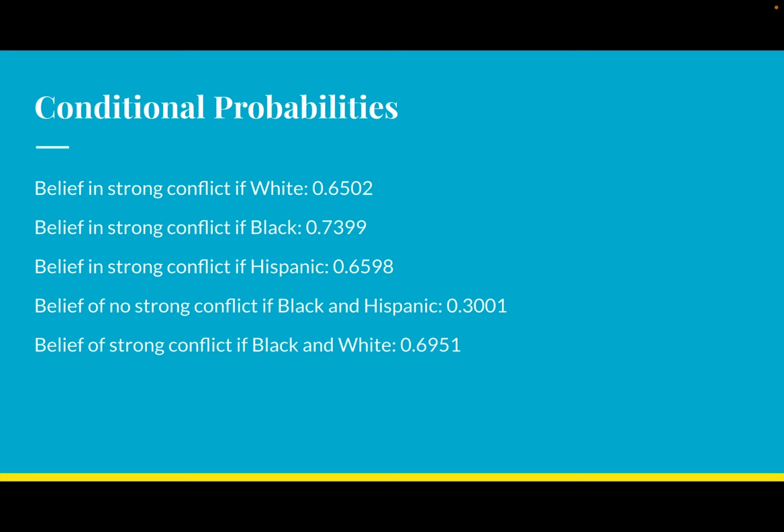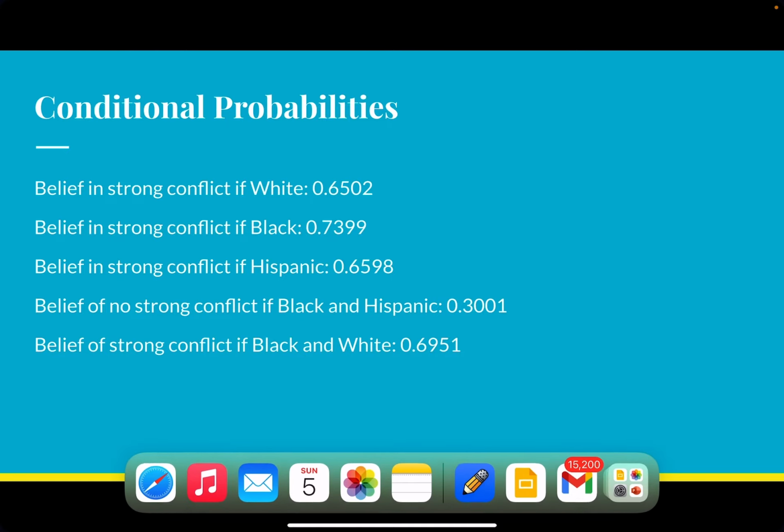So here's some probabilities that I came up with. I'm going to read them off first, and then I'm going to show you the work on how to get each and every one of them. So belief in strong conflict if white, 0.6502. Belief in strong conflict if black, 0.7399. Belief in strong conflict if Hispanic, 0.6598. And belief of no strong conflict if black and Hispanic, 0.3001. And belief of no strong conflict if black and white, 0.6951. So now I'm going to show you how I got these probabilities.